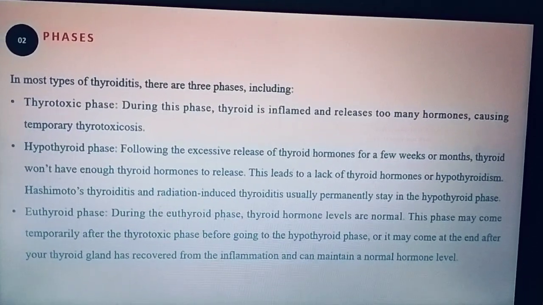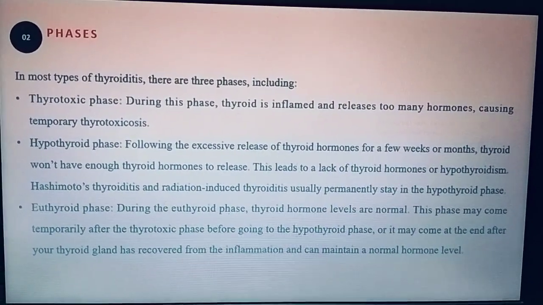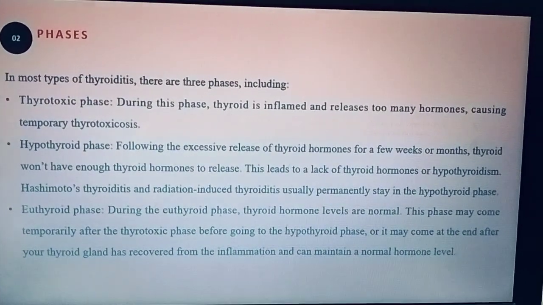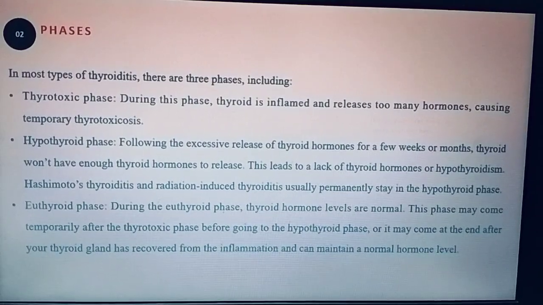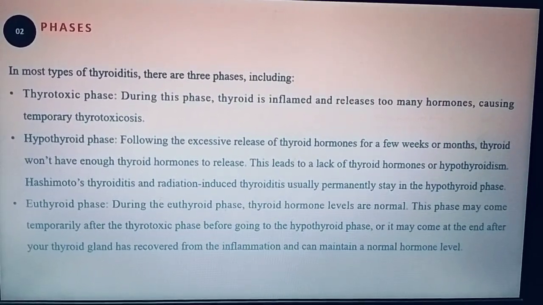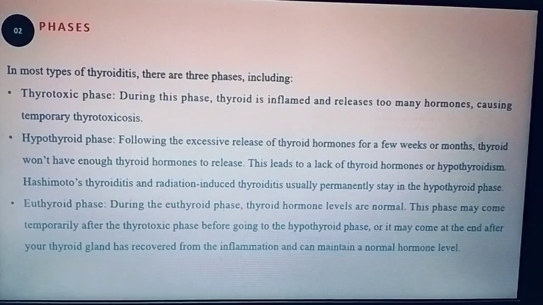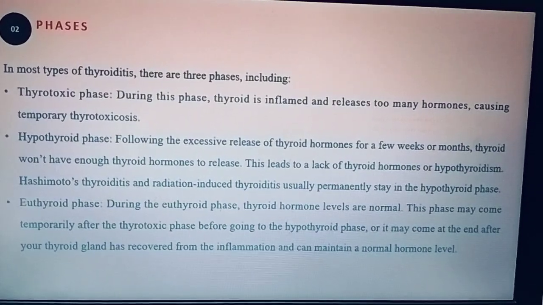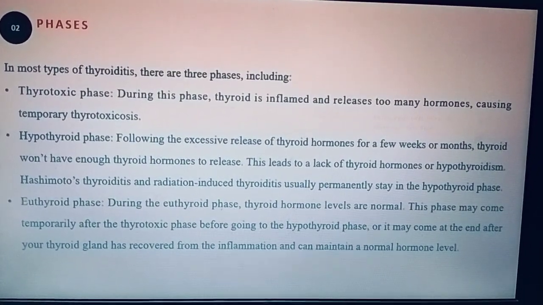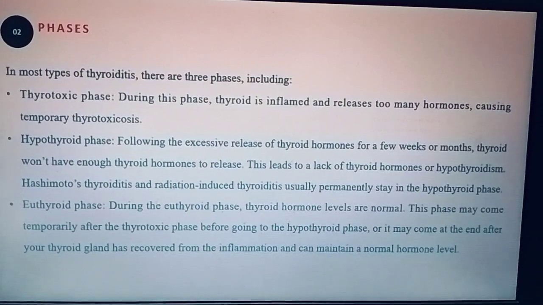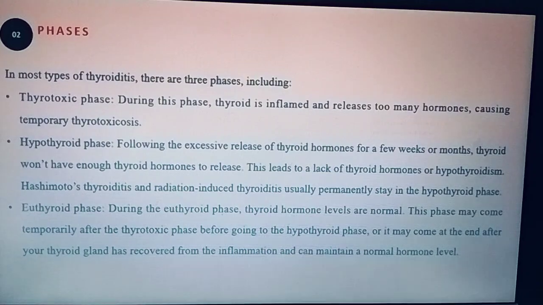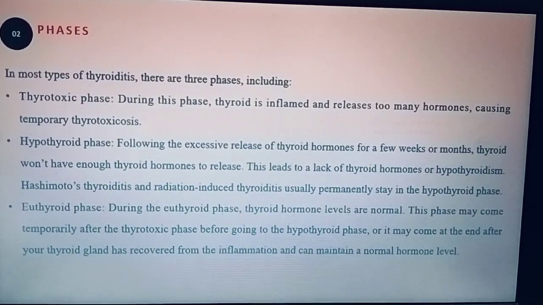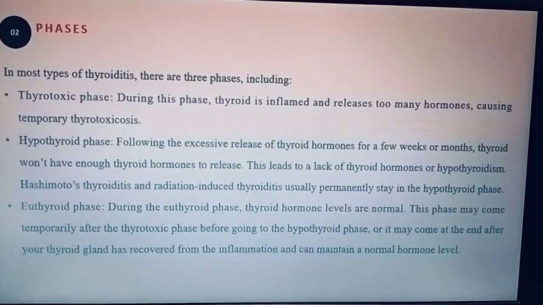Next one is the hypothyroid phase. After the release of excess thyroid hormones for a few weeks or months, the thyroid won't have enough hormones to release. So this leads to a lack of thyroid hormones, which results in hypothyroidism. For example, in Hashimoto's thyroiditis and radiation-induced thyroiditis, they permanently stay in the hypothyroid phase. That means they are lacking thyroid hormones.